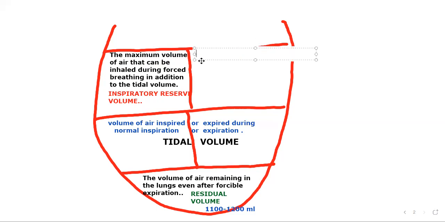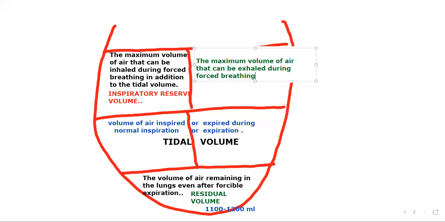Expiratory reserve volume. The maximum volume of air that can be exhaled. That means going out. During what time? Forced breathing.